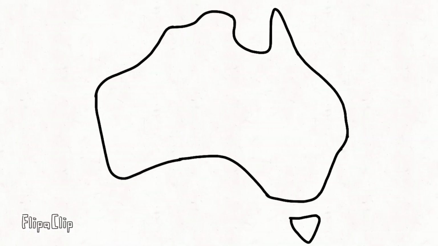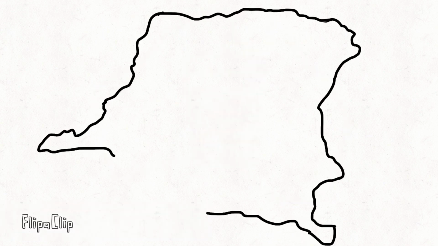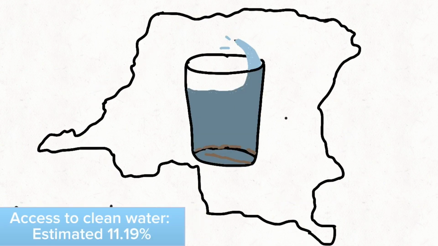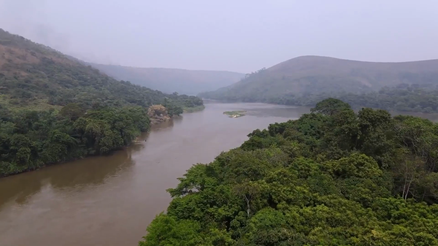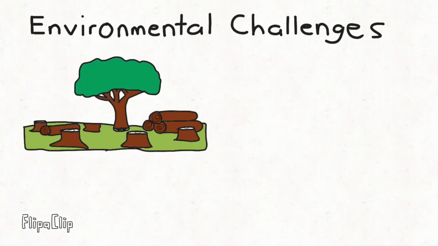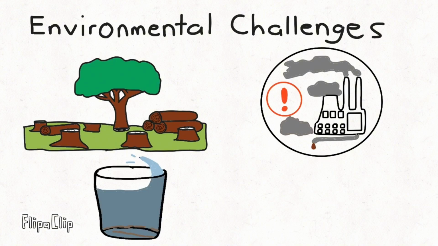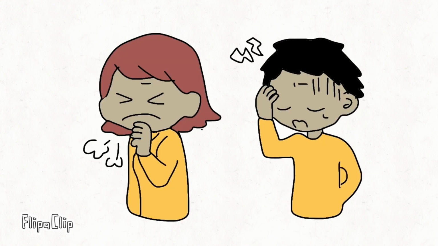In relation to environmental factors, Australia has an estimate of over 95% of its population having access to safely managed drinking water, while the Democratic Republic of Congo falls extremely far behind this, with only 11.19% of its population having access to clean water as of 2020. This can be attributed to the many environmental challenges that the DRC faces, causing a direct impact on living standards, like the access to clean water, within the country. Some examples of environmental challenges include deforestation, heavy metal pollution, poor sanitation, and land degradation. These factors critically impact health and overall well-being in DRC.